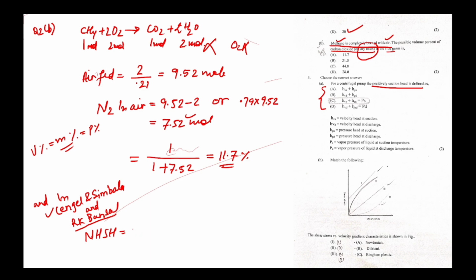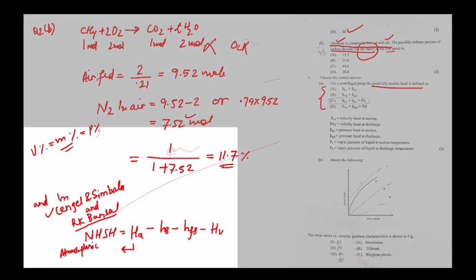Okay, so NPSH is given by HA minus HS minus HFS minus HV. This is atmospheric pressure head.